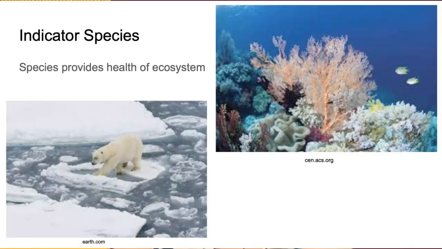Another thing ecologists look at in species preservation is indicator species. Indicator species, like a polar bear, have to be in a certain particular environment, right? And watching how polar bears are reacting to the environment can help determine the health of the ecosystem at large. This polar bear obviously is stuck on a piece of land in melting ice of the ocean. So we can tell that this ecosystem is not healthy right now. This coral is being bleached. There's something going on. This ecosystem is not healthy right now.